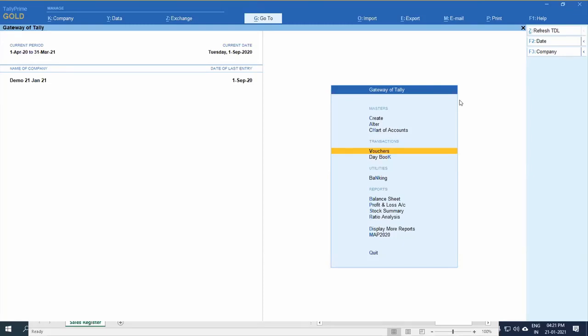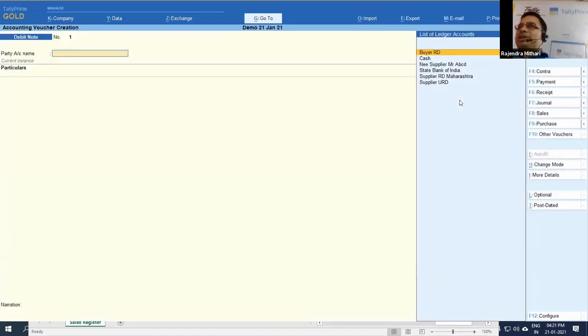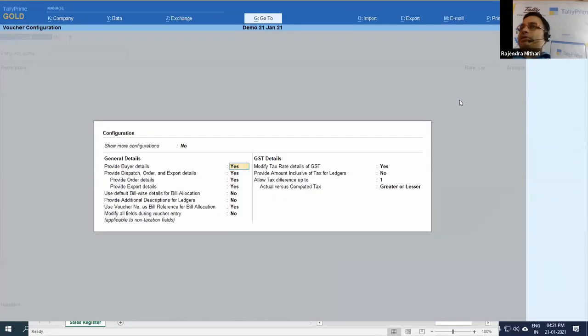Anshul is asking, while entering the sales, if you want to enter the invoice value and it should be automatically bifurcated into taxable, CGST and SGST, which is the best method in case we get some errors in paisa? See, this is a very generic problem. It is not a big deal. Check here, what happens? You have to press F12 here, and see here.